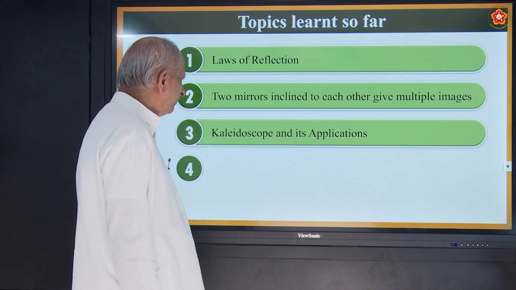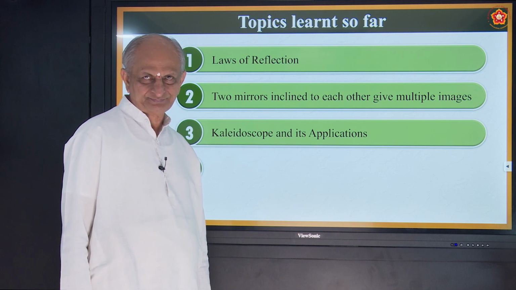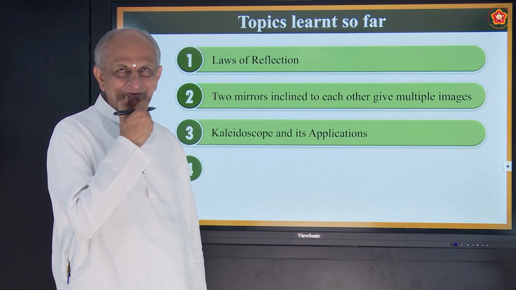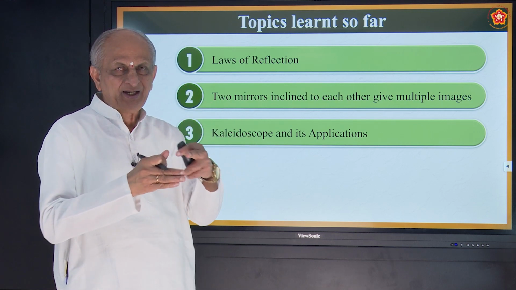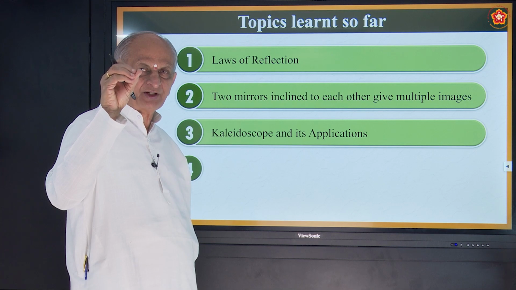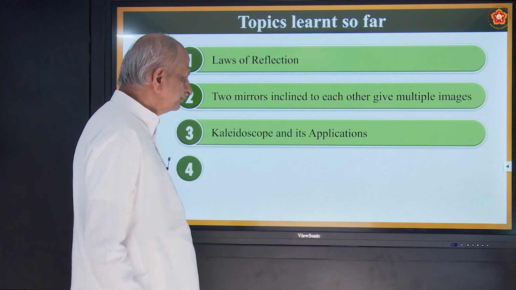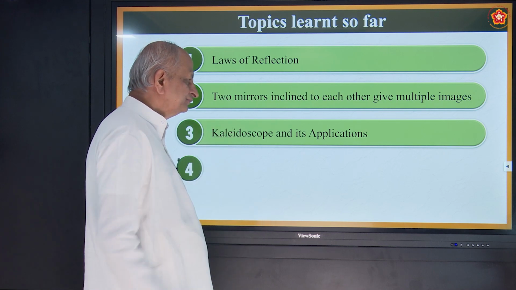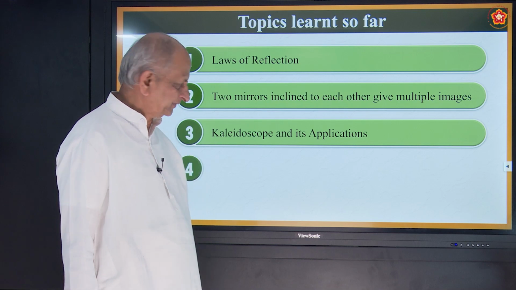So kaleidoscope is a device which produces multiple images. In the last class we have seen how it is prepared, correct? The mirrors should be kept inclined and there should be some pieces of bangles or any colored glass pieces, and if you just rotate, that gives what are called multiple images.